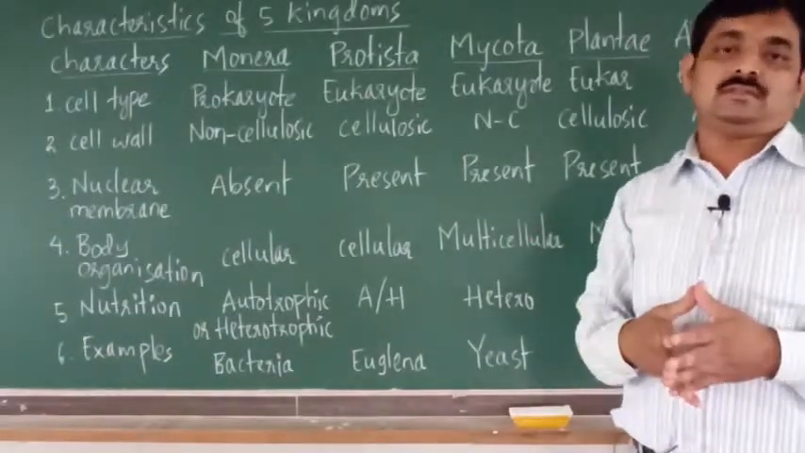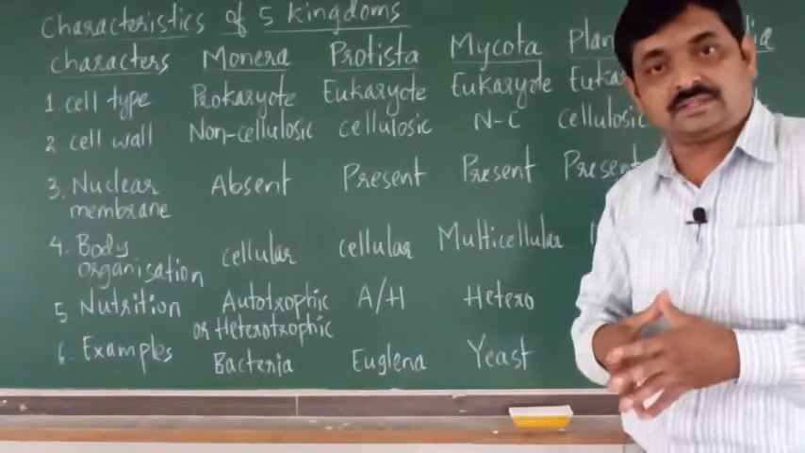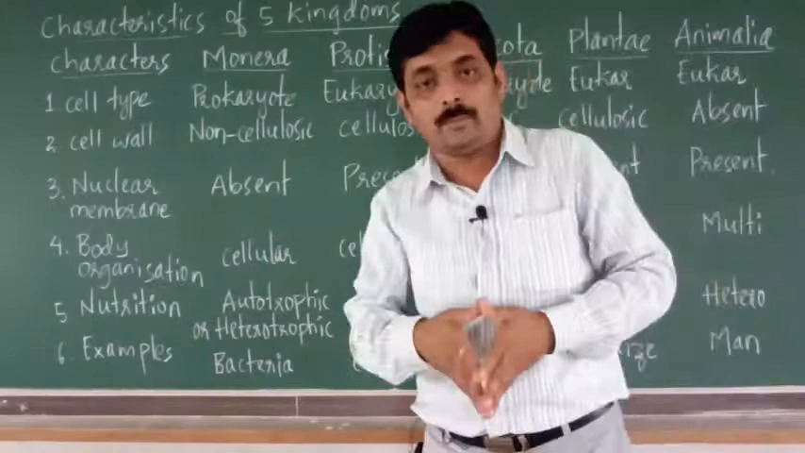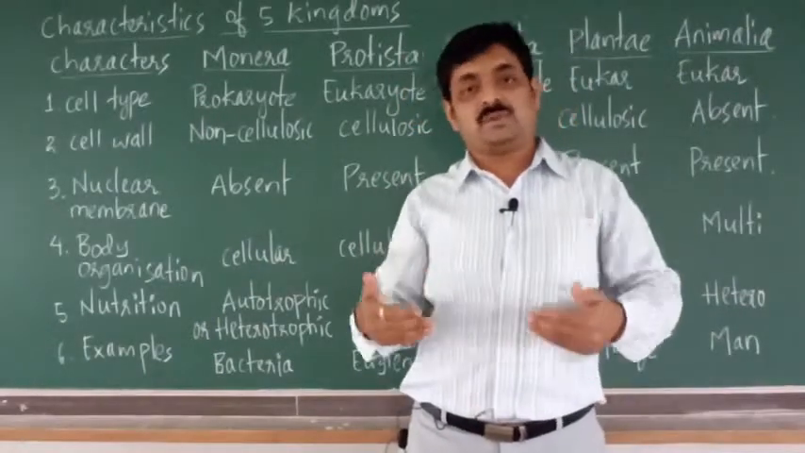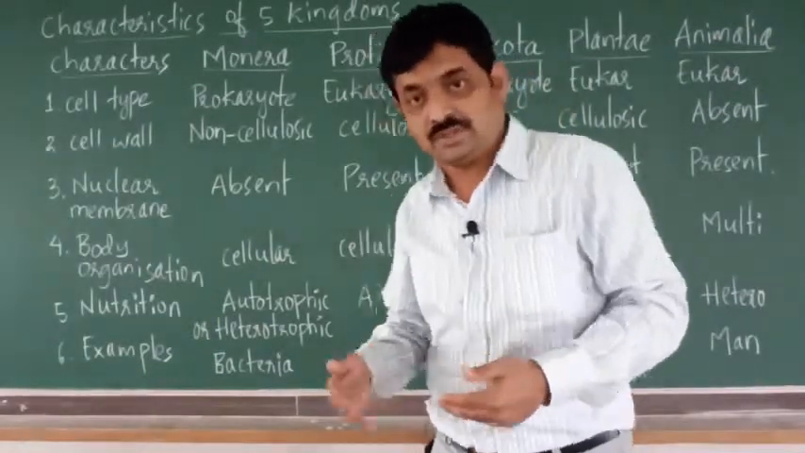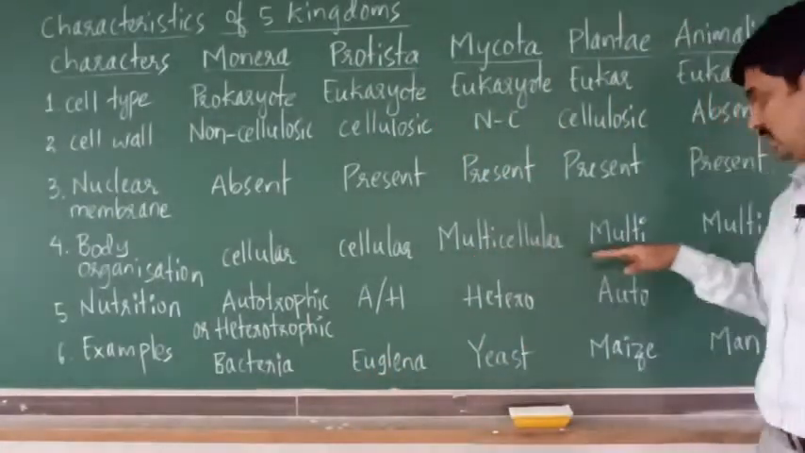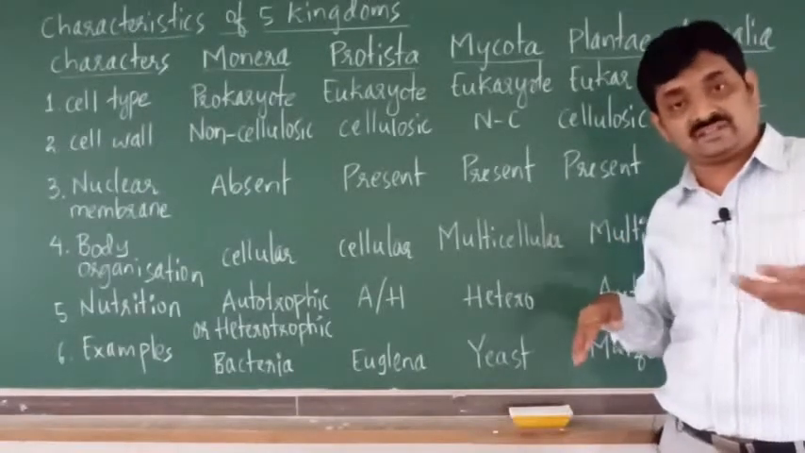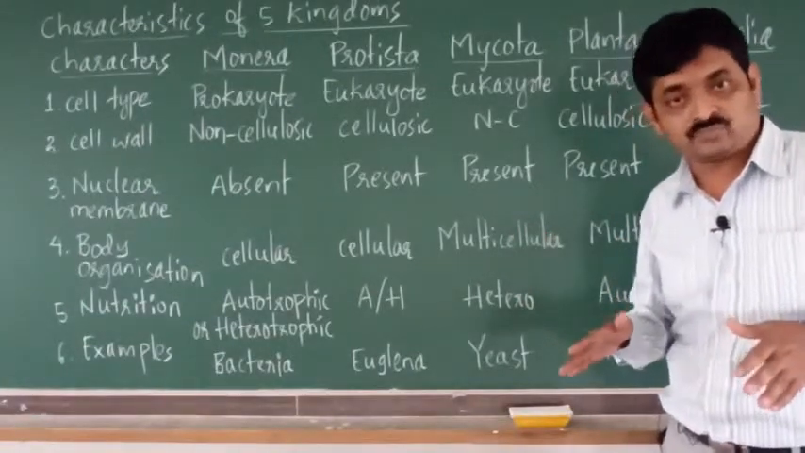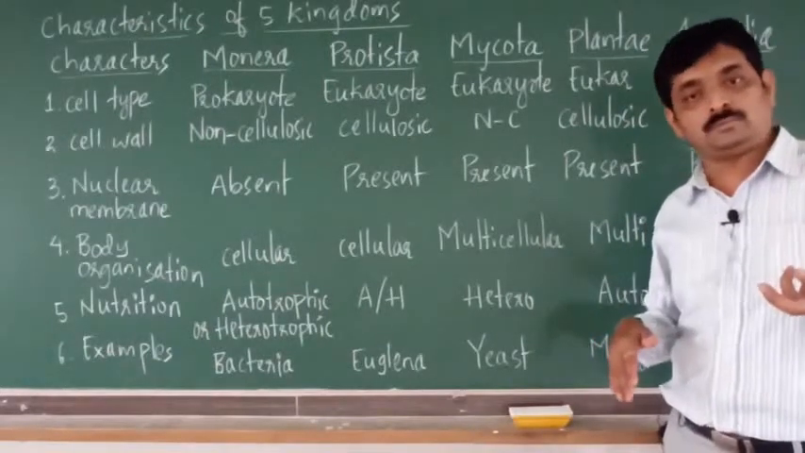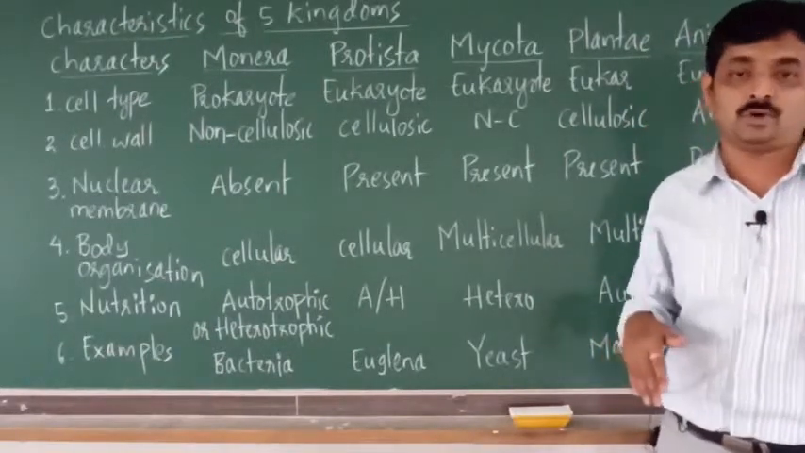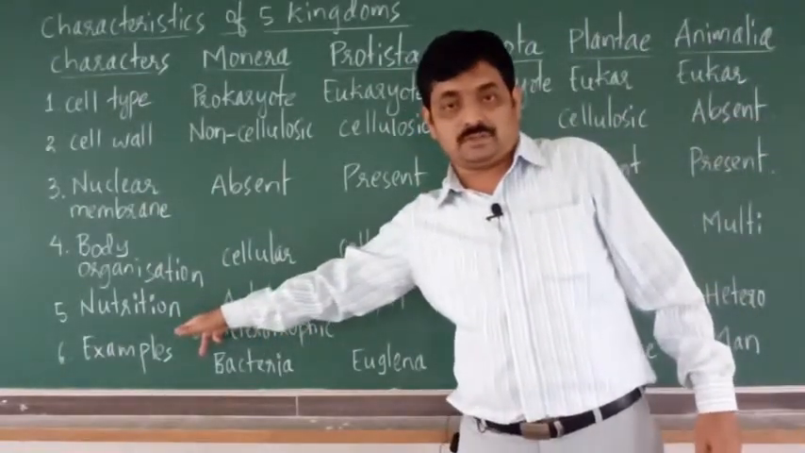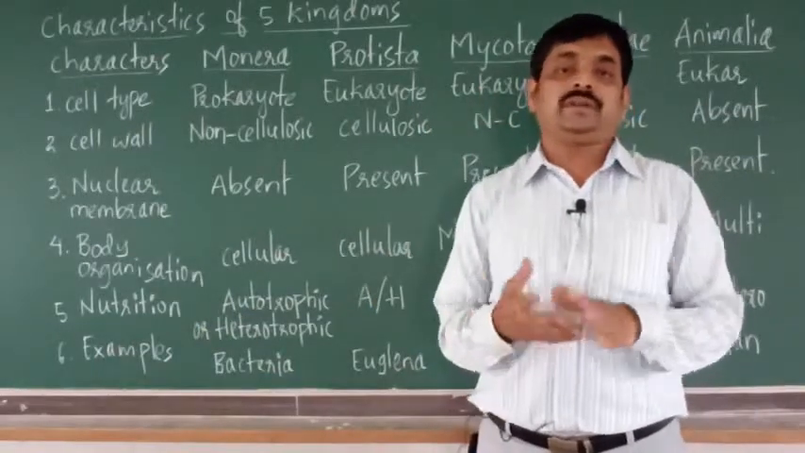These many cells may be grouped to form tissues. Tissues may be grouped to form organs. Organs may be grouped to form organ systems. So in all multicellular organisms, you may find many cells which are grouped to form tissues, tissues may form organs, organs form organ systems. Then coming to the nutrition. Here nutrition means the food.